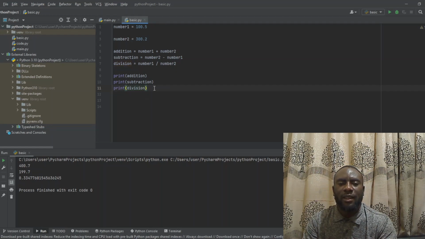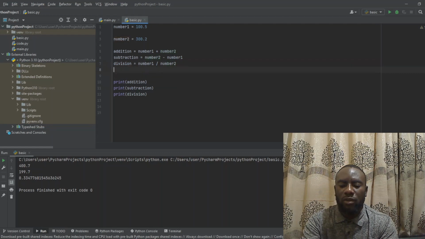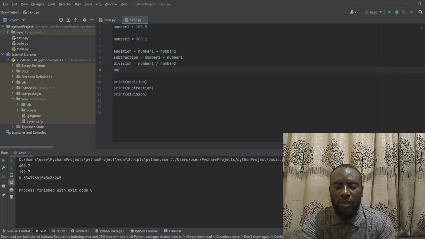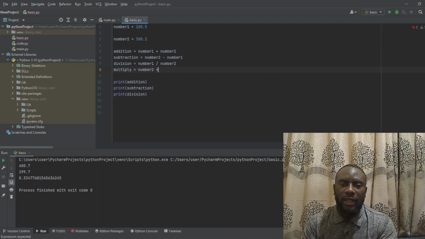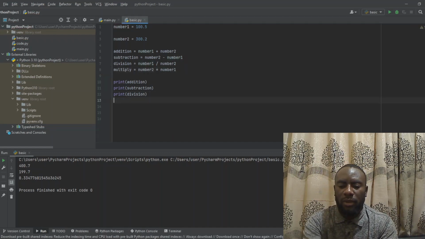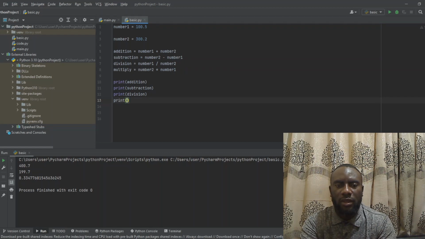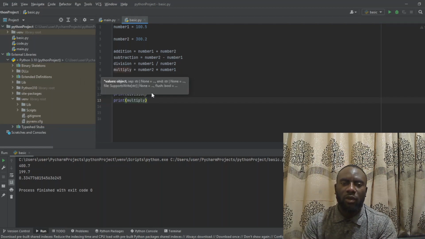So that is it. For multiplication, to complete the calculation, you can say multiply is equal to number 2 times, we always use star as times, so times number 1. So we can come to this place now and print multiply.